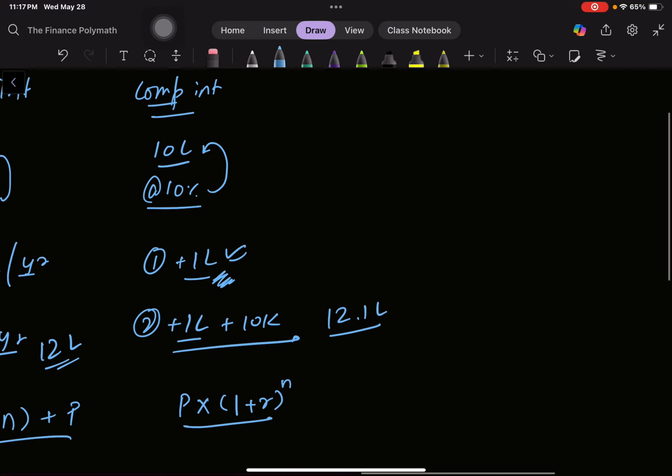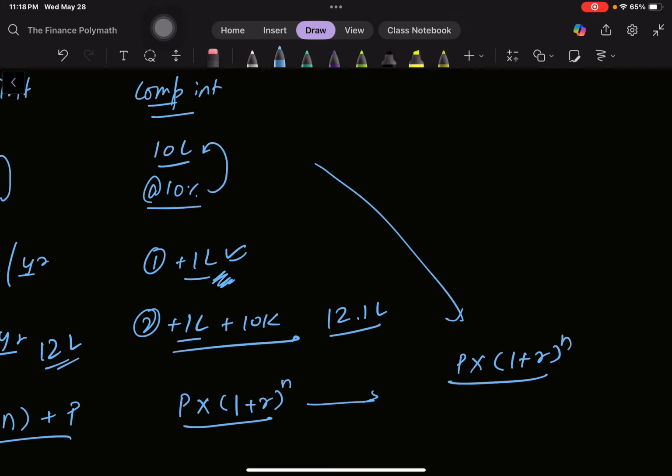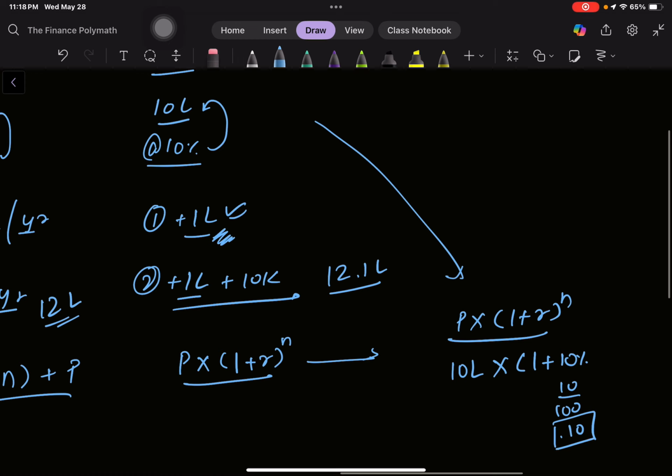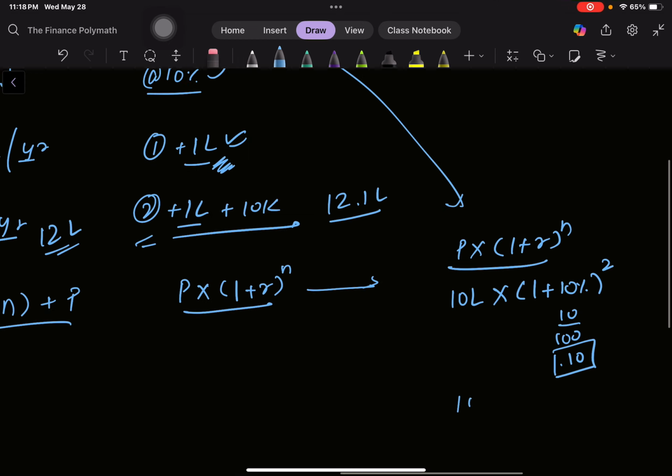Now let's talk about this formula, P multiplied by 1 plus r raised to the power n. What would this formula give you? Let's say when we talk about this situation, your principal is 10 lakh, you multiply it with 1 plus your interest rate of 10%. So this will become 0.10, raised to the power, let's say, 2. And when this happens this would become 1.1 raised to the power 2, which is 1.21.